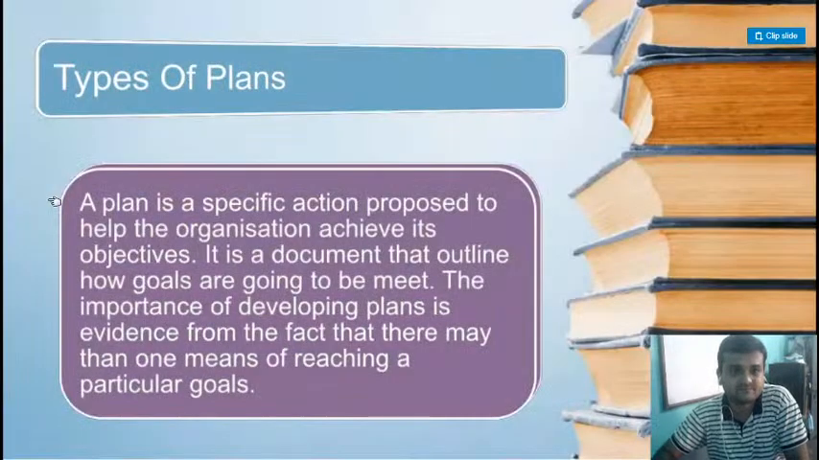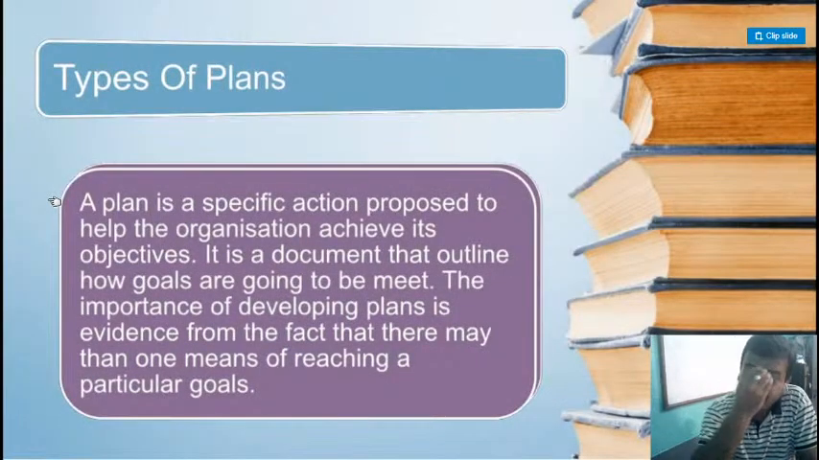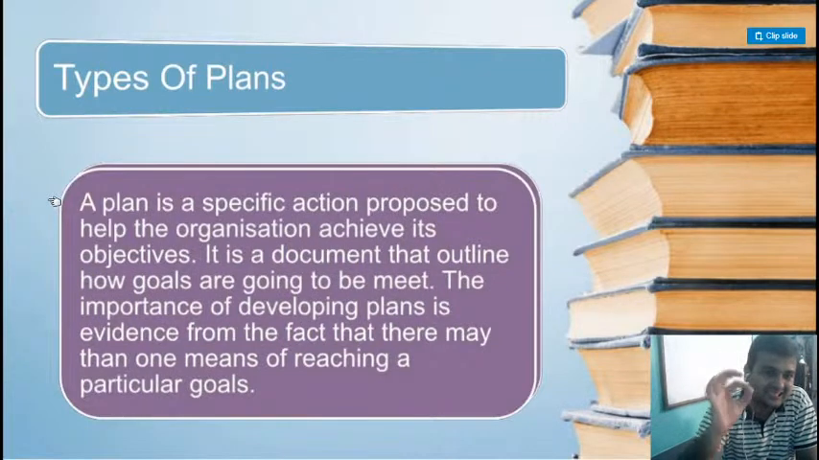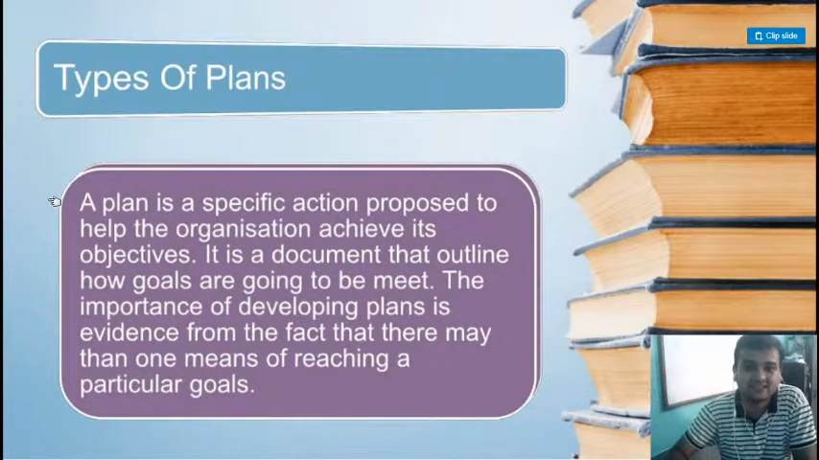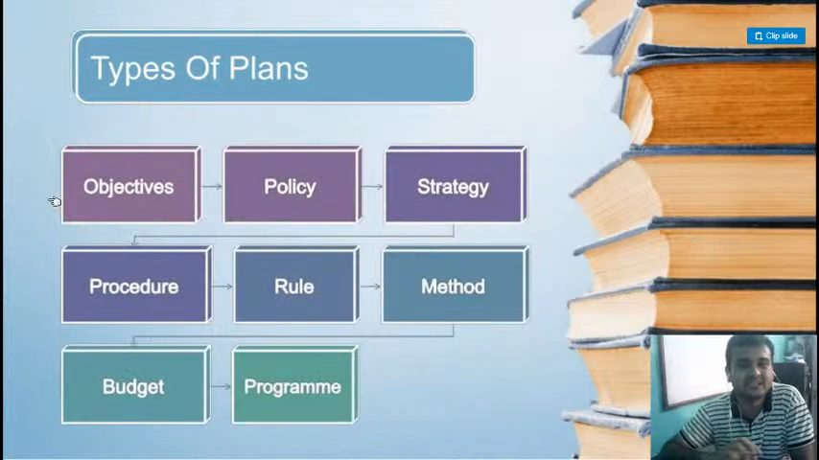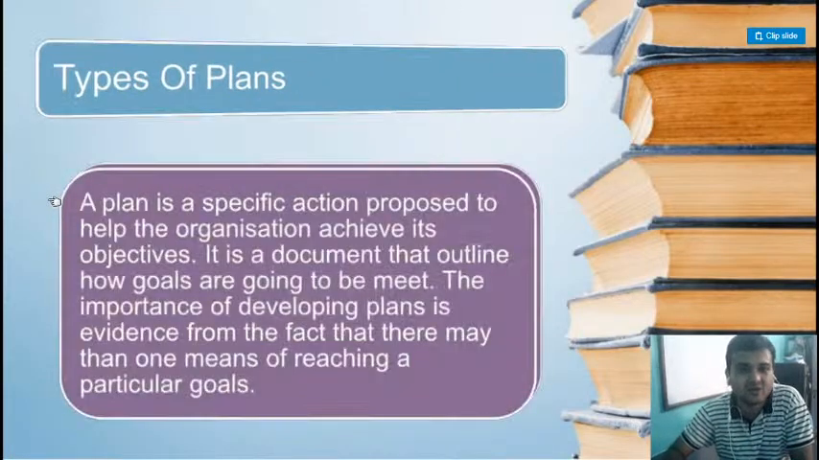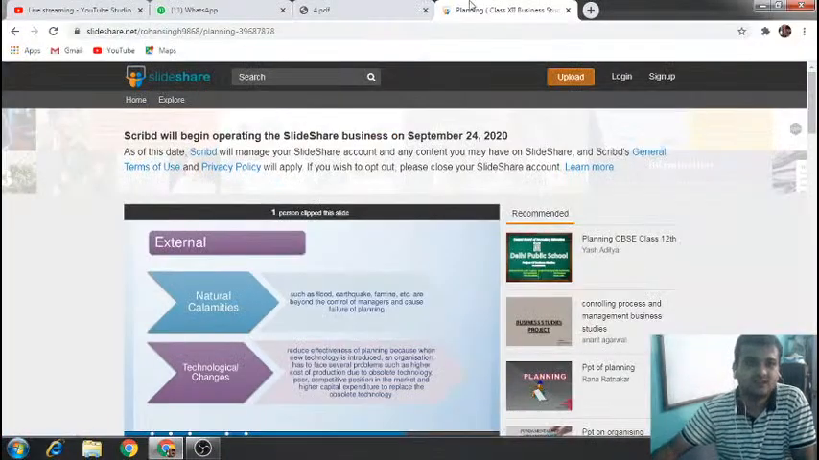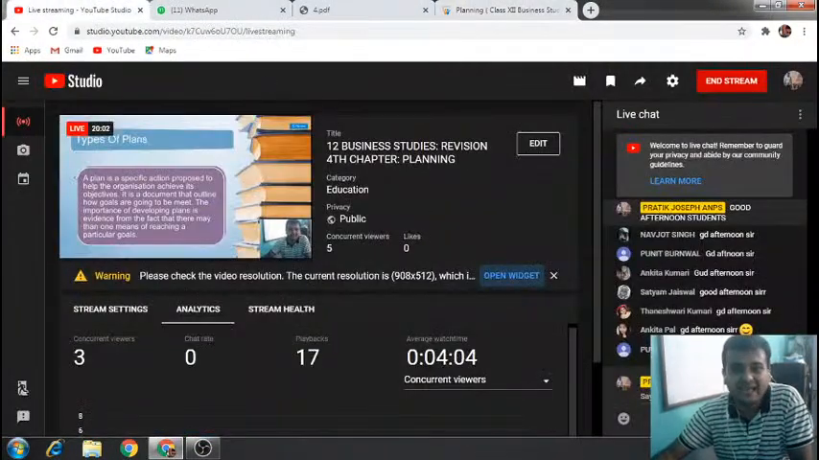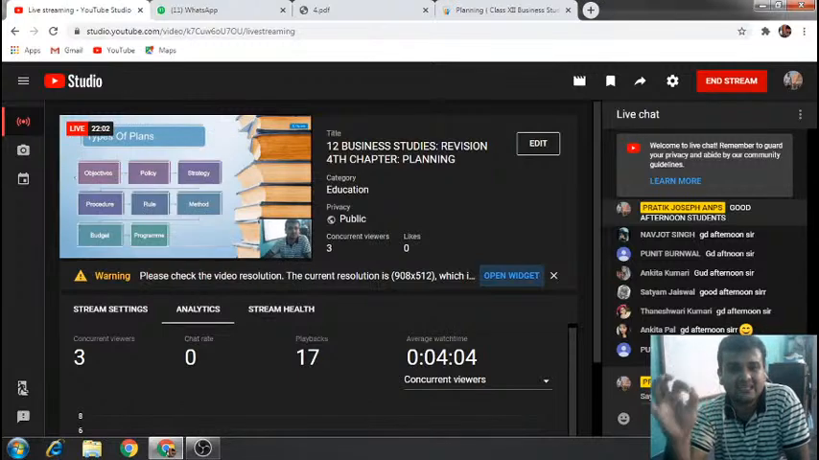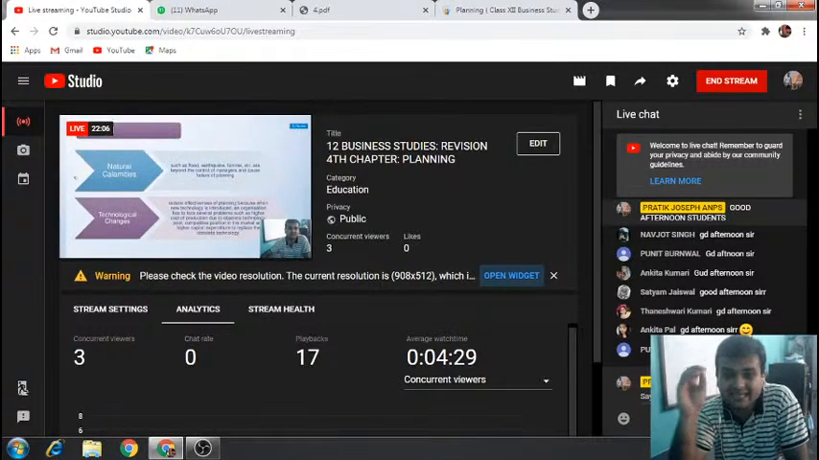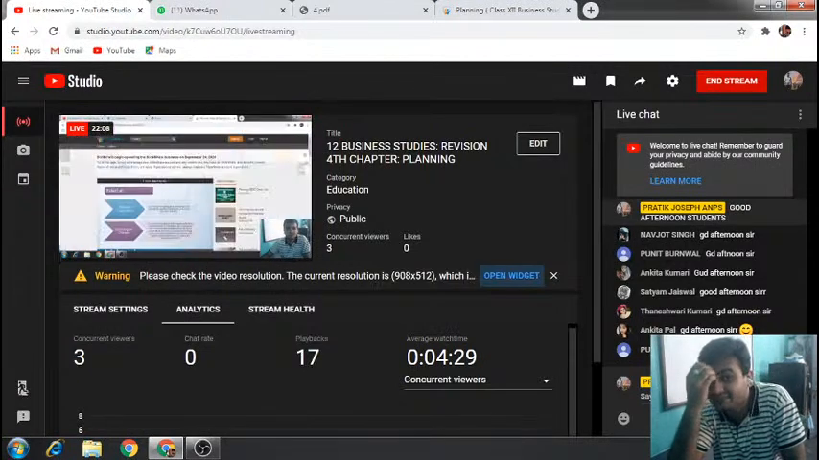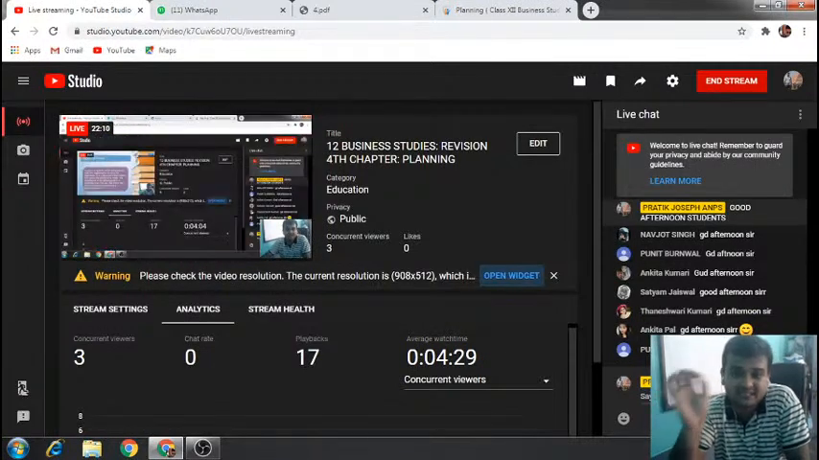Yeah. And this topic, types of plan, please cut this topic, types of plan. It's not there. Types of plan, this objective, policy, strategy, all these are not there in your syllabus. Clear? I'm repeating this again. Types of plan, standing plan, and all these types of plan are not there in the syllabus.